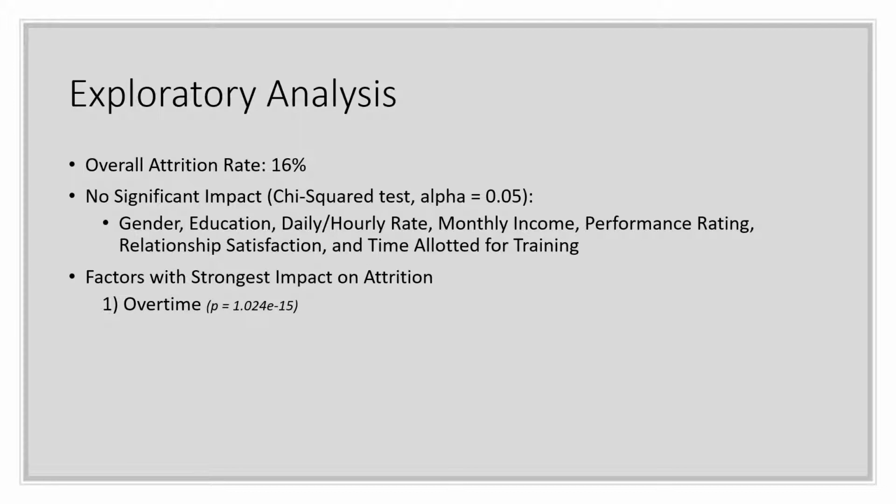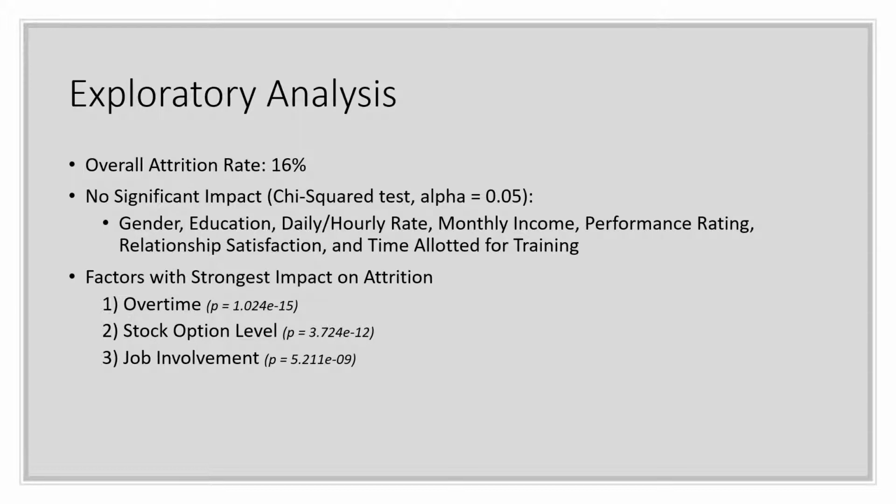Employees who work overtime have a 31% attrition rate compared to less than 10% for salaried employees. This is assuming that only non-exempt employees qualify for overtime. Oddly, attrition rates are highest with employees who either have the highest or lowest stock options available, corresponding to levels 0 and 3 in the survey, with attrition rates over 20%, while those who fall in the middle have attrition rates less than 10%.